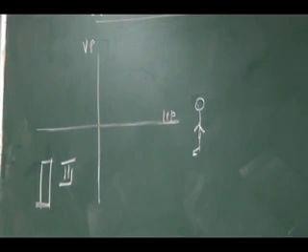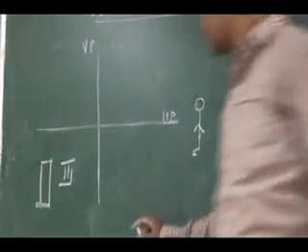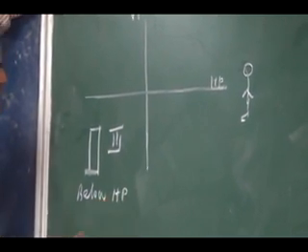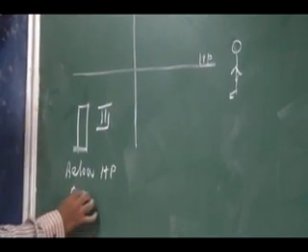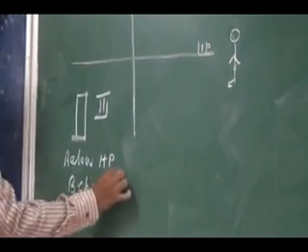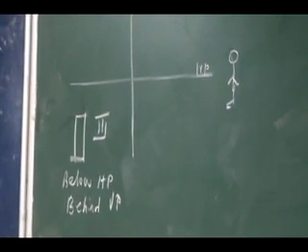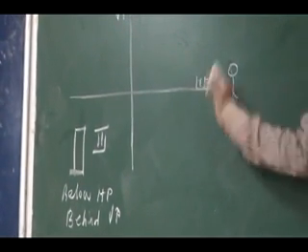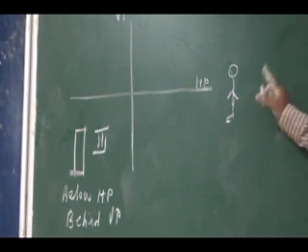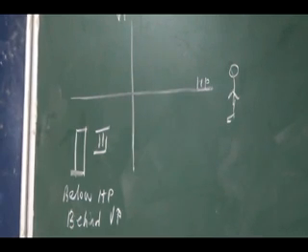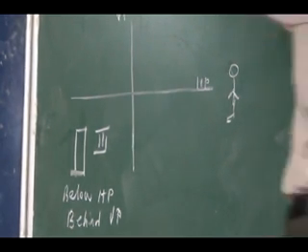The position you write: the object is at the third quadrant, and the position of the object is below HP and behind VP, vertical plane. So the position of the object is below the horizontal plane and it is behind the vertical plane. As for the observer concern, it is behind. So without violating this, we will perform.